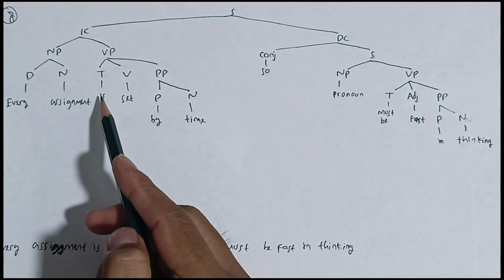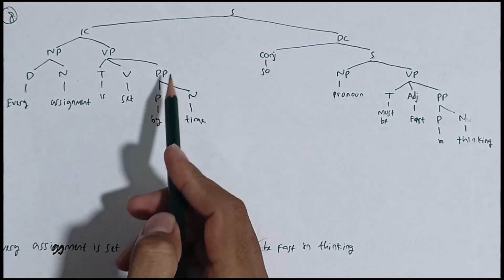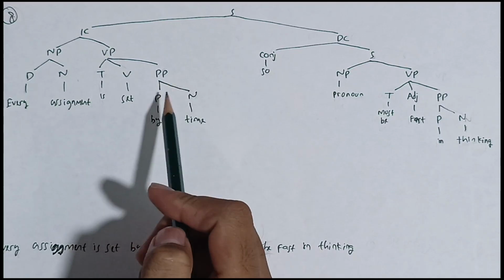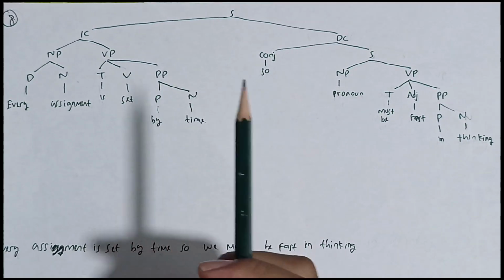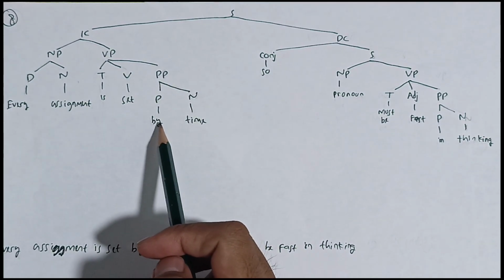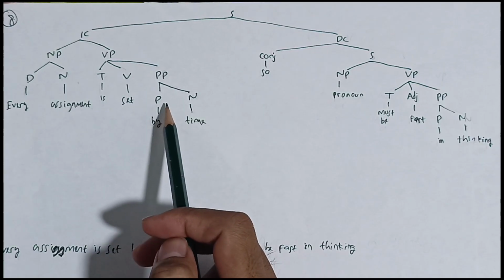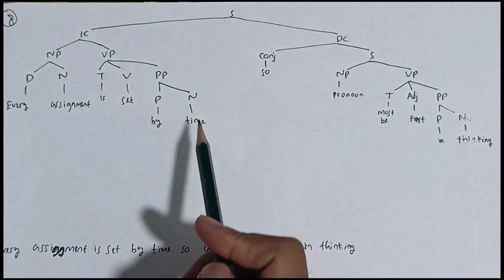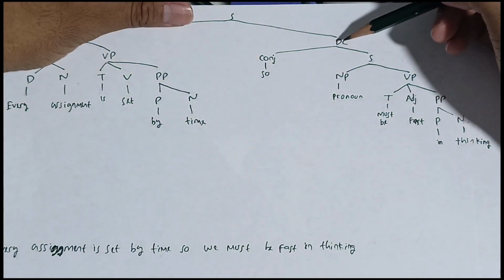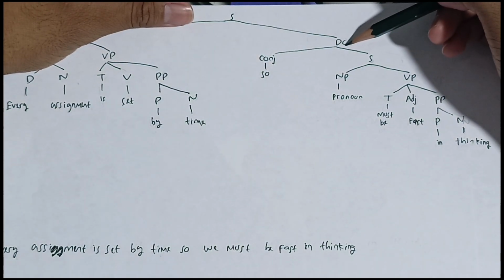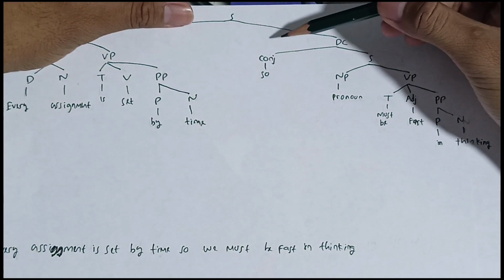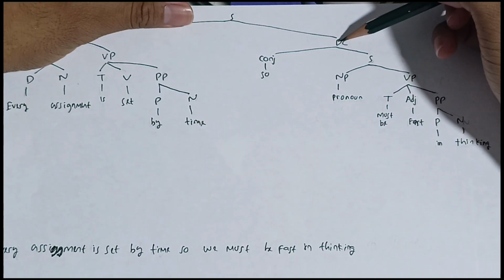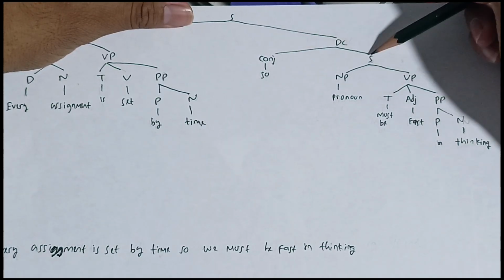phrase. The tense is is, the verb is set, and the preposition phrase is formed by a preposition and a noun, because the main word is a preposition, so it's called a preposition phrase. The preposition is by, the noun is time, and then the dependent clause, because it cannot stand alone, because there's "so". This dependent clause is formed by a conjunction and a sentence.